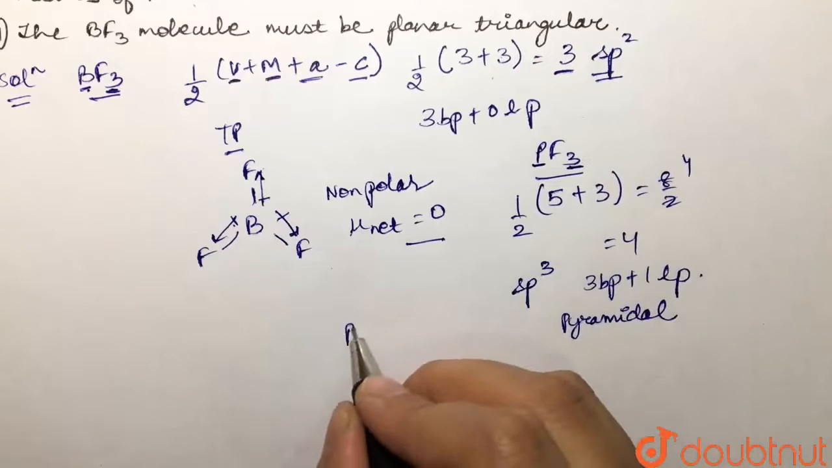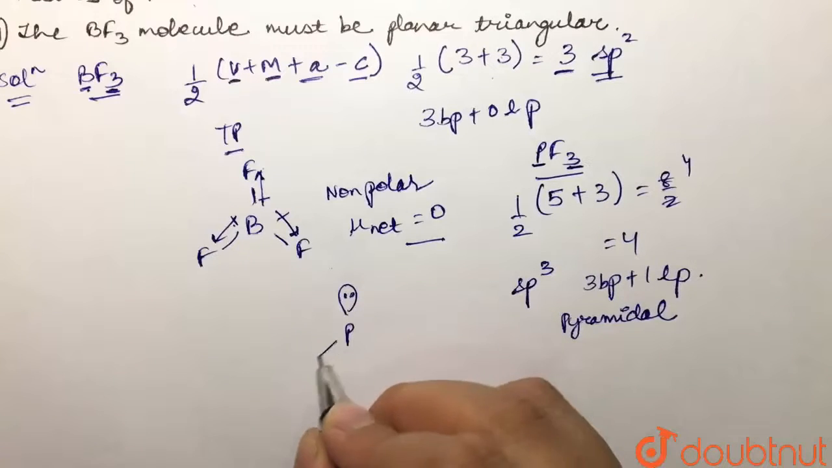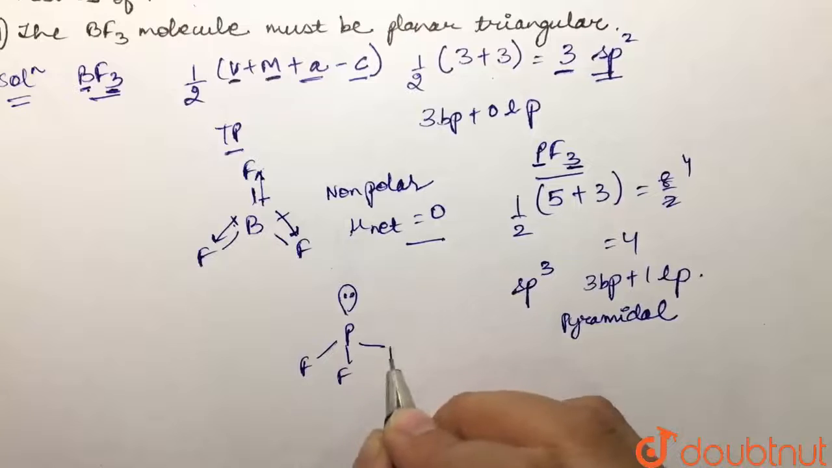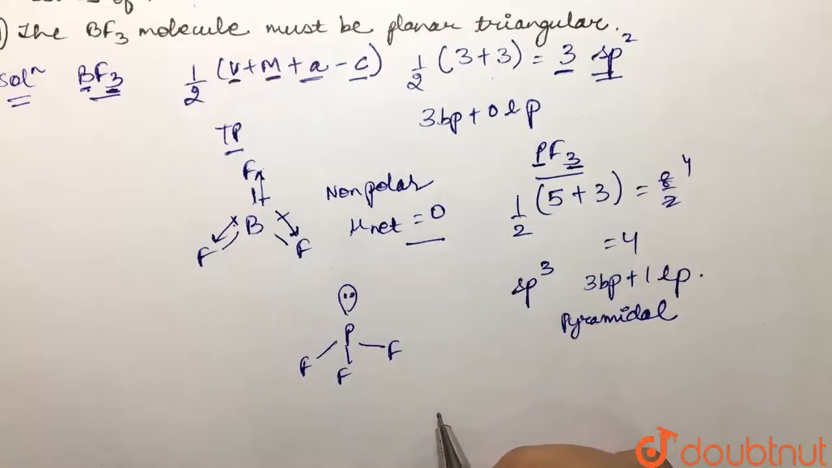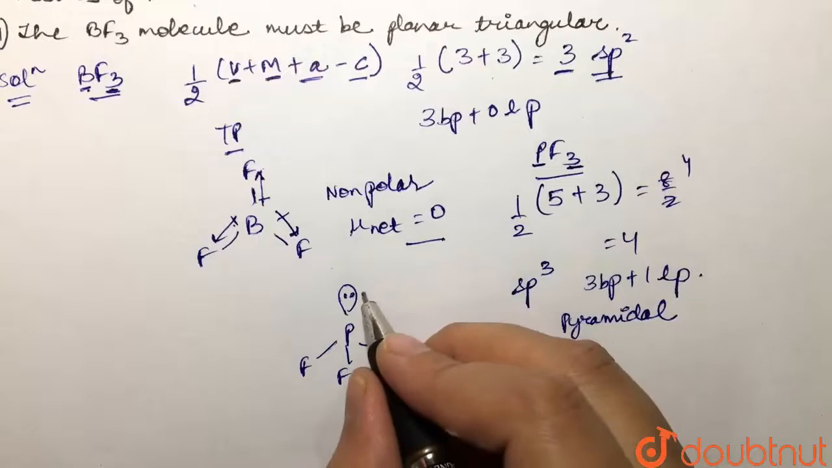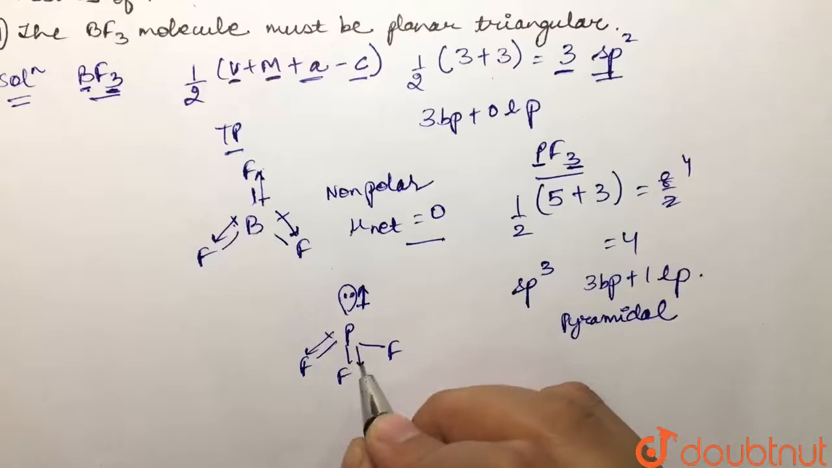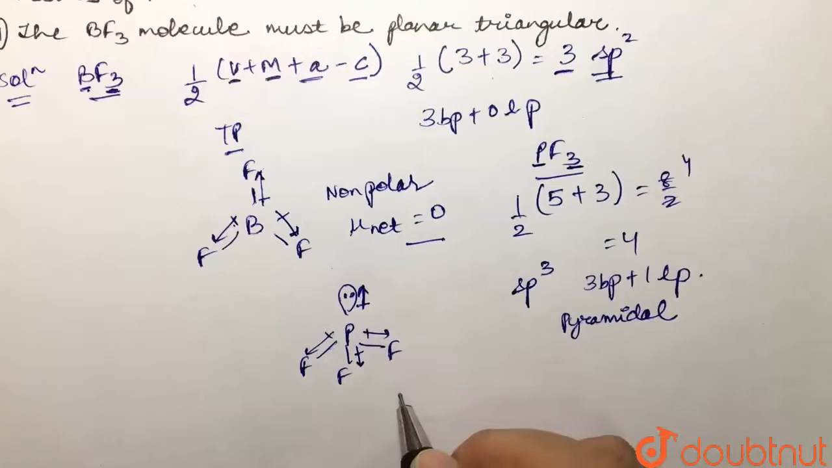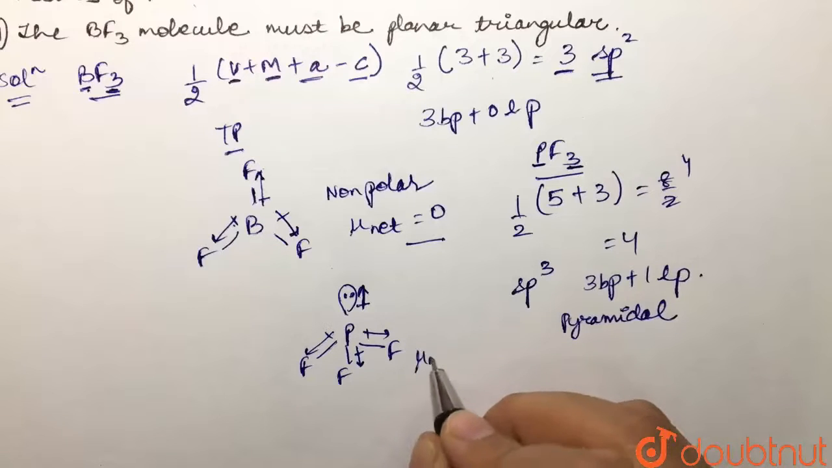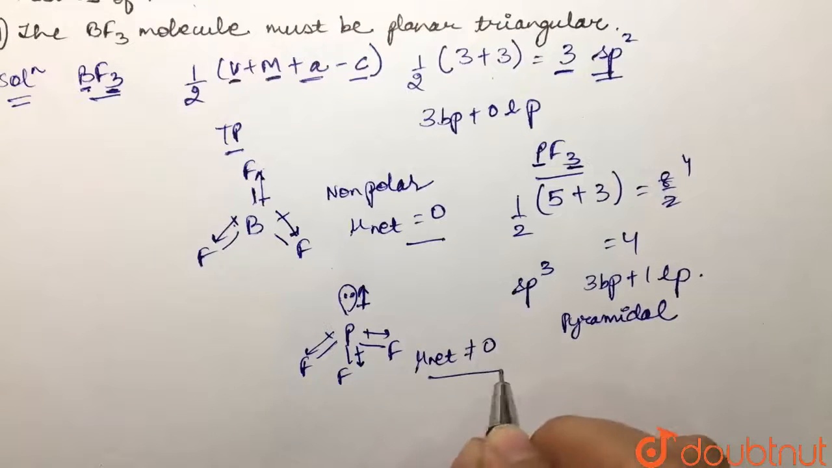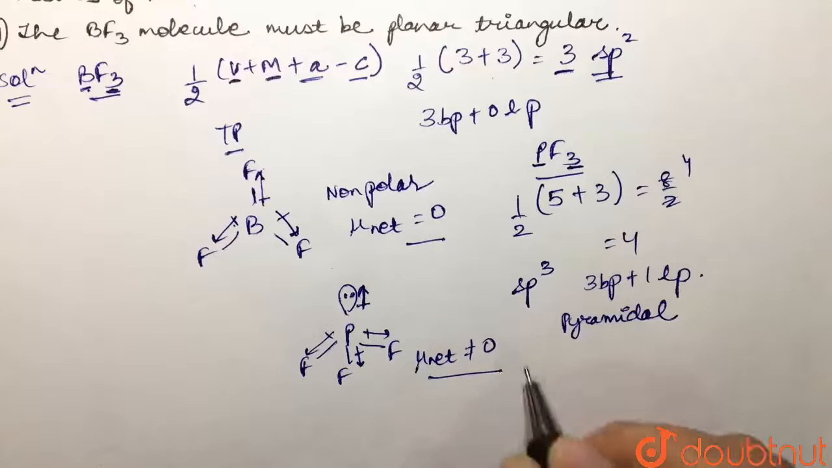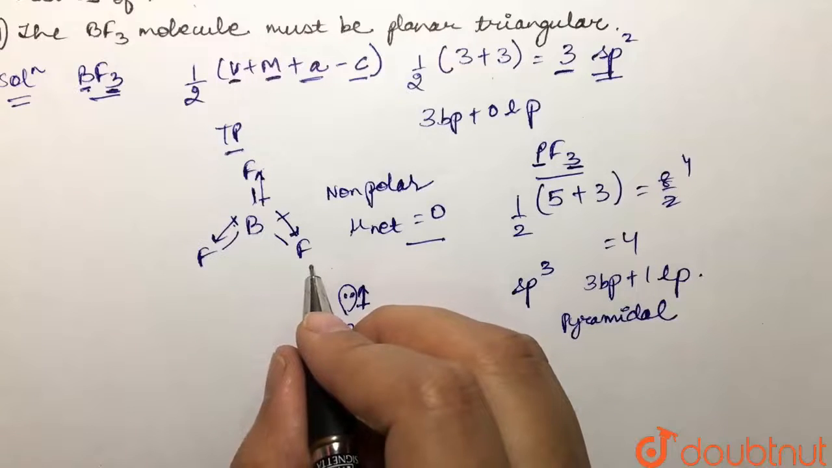So if we draw its structure, we have phosphorus, then we have 1 lone pair and we have 3 bond pairs with fluorine like this. Over here if we draw the individual bond dipoles, one would be towards the lone pair, and then towards fluorine, again towards fluorine and again towards fluorine. Now over here the individual bond dipoles are not cancelling out each other, right? So the net mu is non-zero, or we can say that it has some dipole moment, whereas BF3 did not have any dipole moment, right?